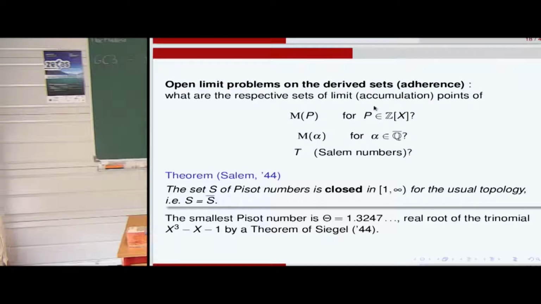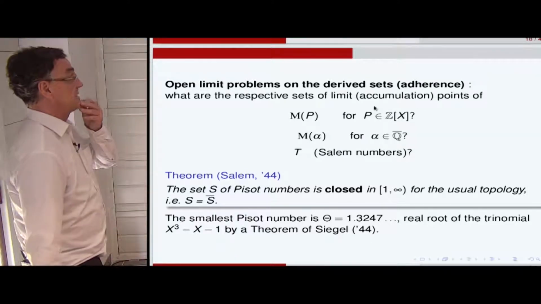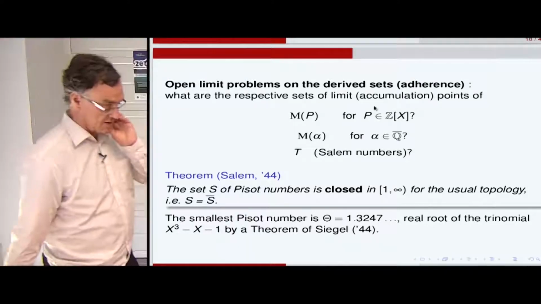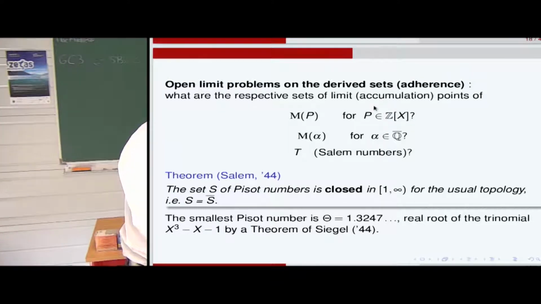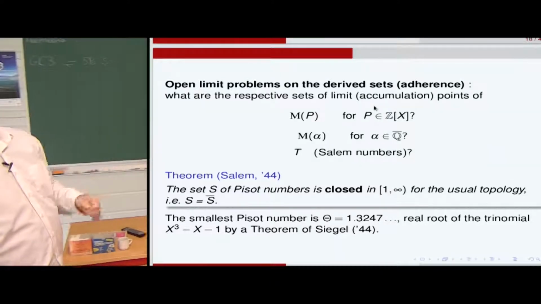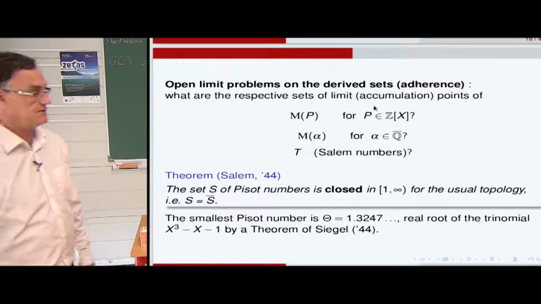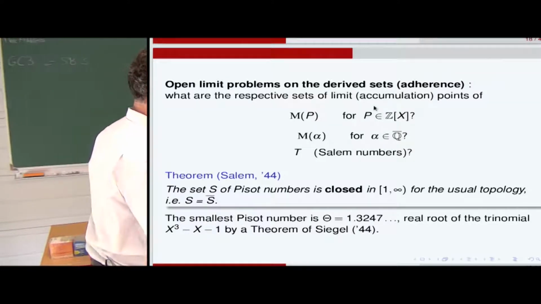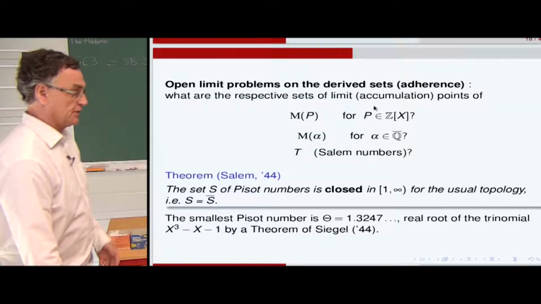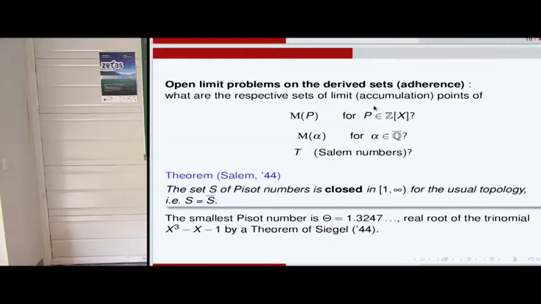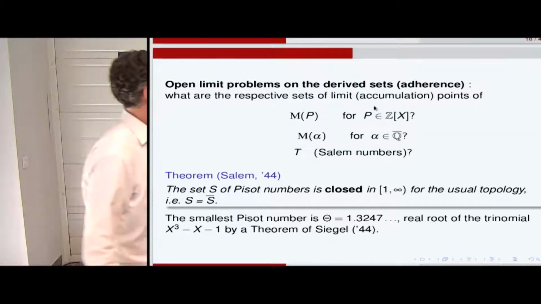What are the limit problems now on the derived sets? The derived sets are the adherence, once you remove all the isolated values, so that's the set of limit points of non-stationary sequences of the set, the derived set of a set.